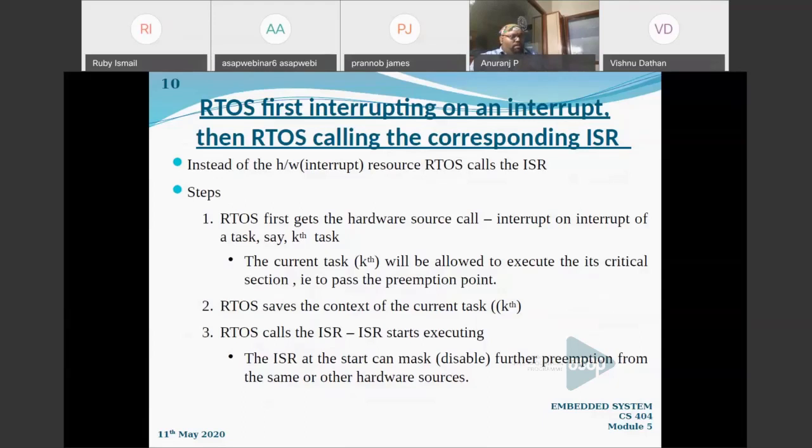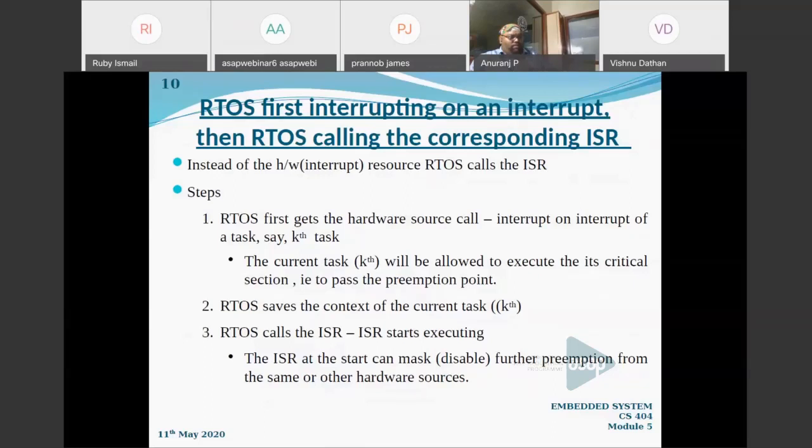For example, if you are running a microprocessor, suddenly the power goes off, or suddenly I press the reset key. In between the code, if I press a reset key, what happens? That is a hardware interrupt, right? Which will be processed first? Obviously, the hardware interrupt will be processed first, right? Therefore, the ISR will be processed.